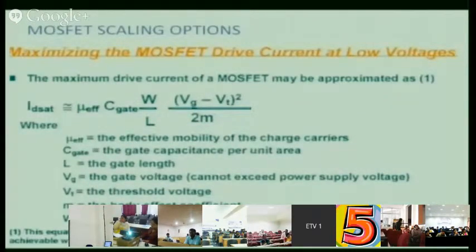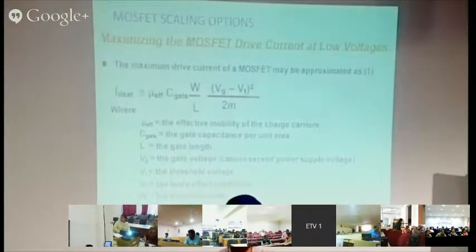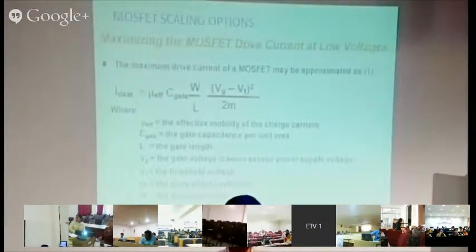It is a simplified equation only, and applicable only for long channel devices. This equation is not applicable for short channel devices. As some of you might have a transistor simulator in your colleges, what you can do is, in this equation, if the ratio of W by L is the same, say I assume W is 1, L is 0.1, 1 micron and 0.1.